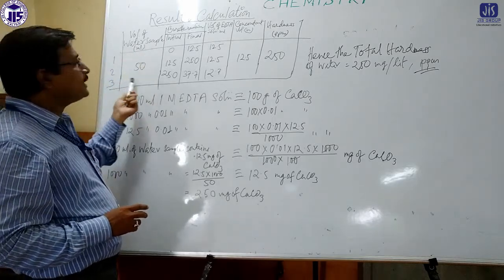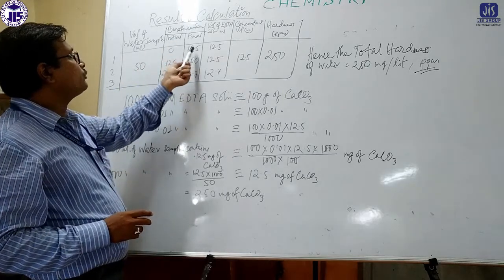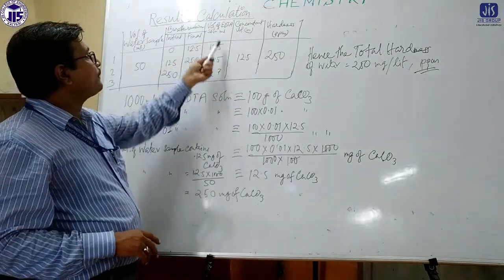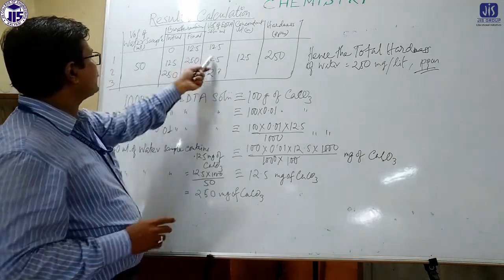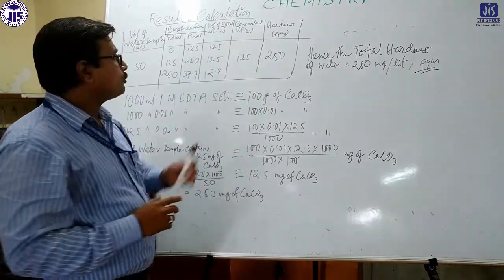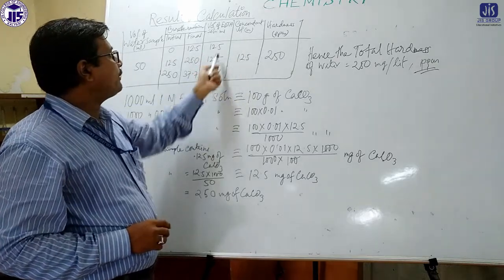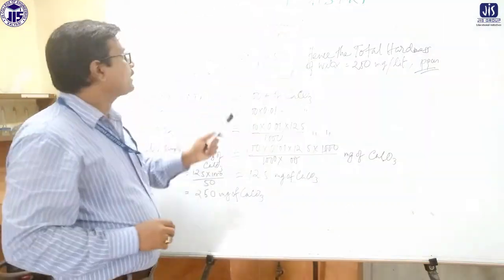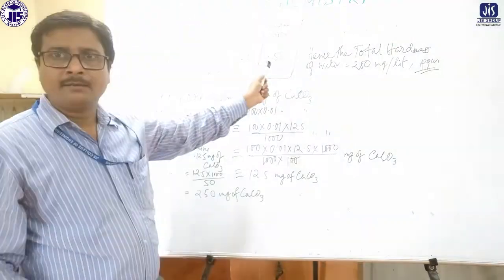Now the sample setting is 50 ml for the first step, and the initial reading is 0. Suppose 20.5 is coming as the final reading. So final minus initial gives the corresponding volume of EDTA, that is 12.5. The second and third observations are written here. The next column is the concordant reading. You know a concordant reading is 2 consecutive readings that are the same, and you put that reading there. So 12.5 ml is coming twice, so that should be the concordant reading. Now the last part is written here, but you can determine it after the calculation.